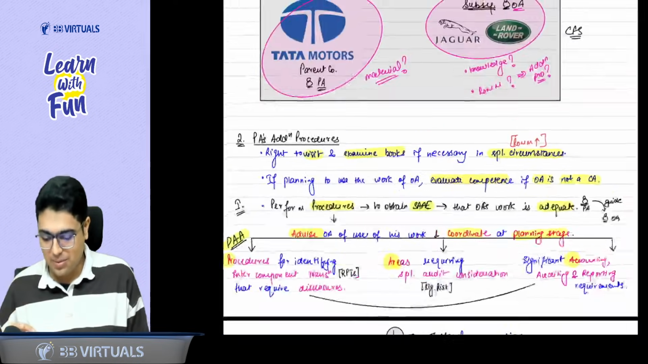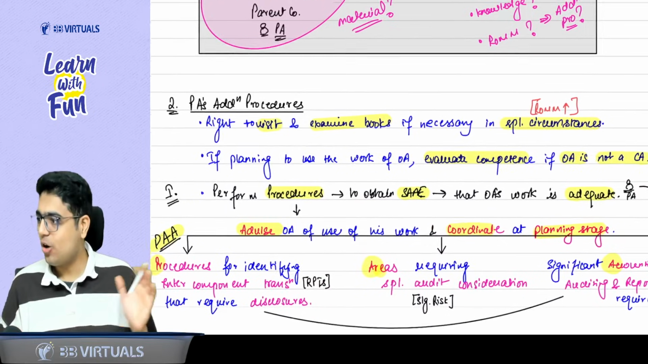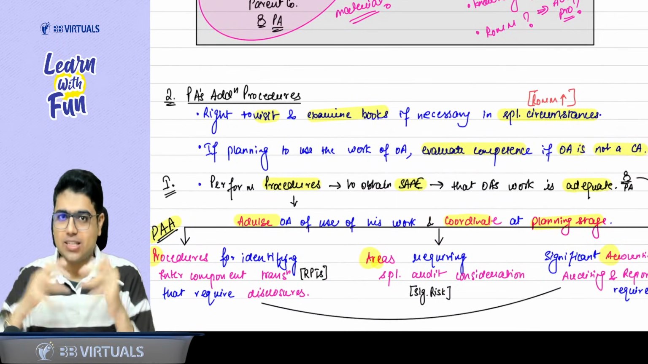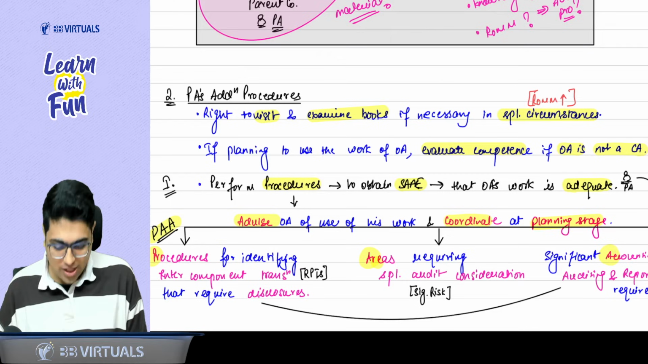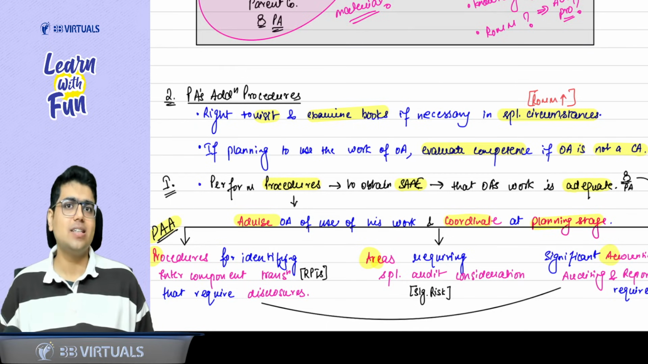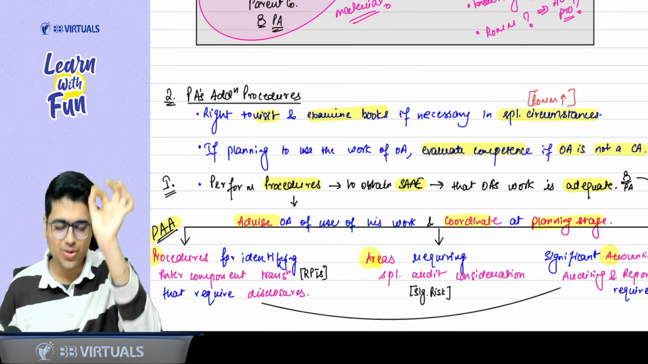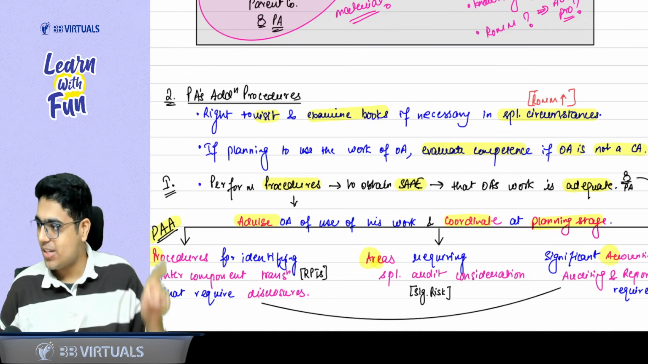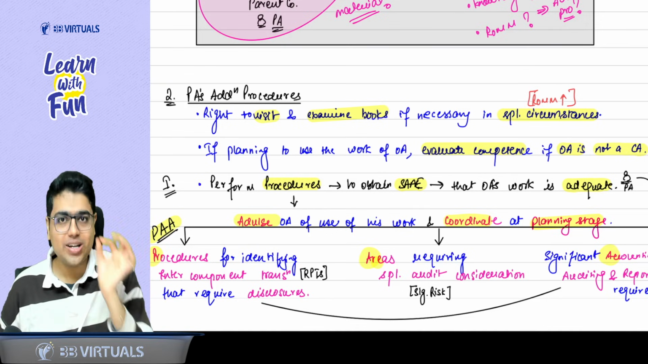So he will guide him about the PA. Sir, what do you mean by PA? P for procedures for identifying intercomponent transaction that require disclosure. A for areas which require special audit consideration. And the last A is significant accounting, auditing, and reporting requirements. Is everything till here clear? Yes or no? Yes, sir.